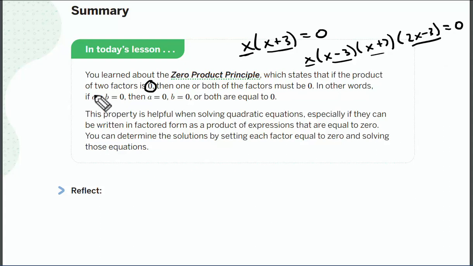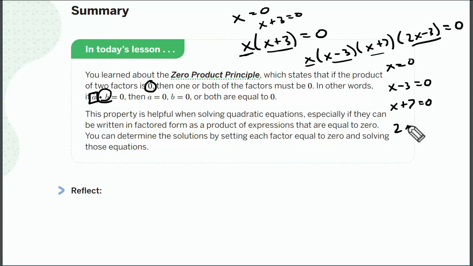That means I can split them up: x equals 0, x minus 3 equals 0, x plus 7 equals 0, 2x minus 3 equals 0.